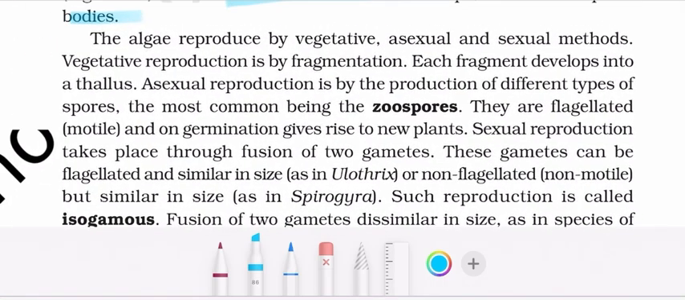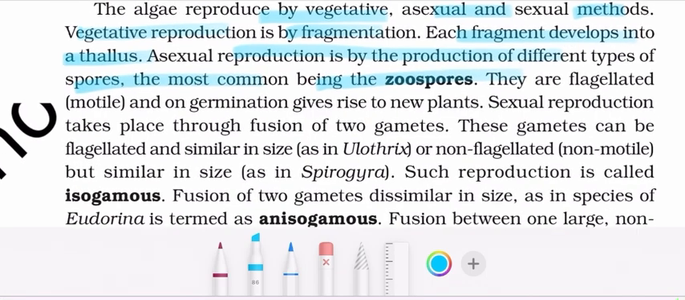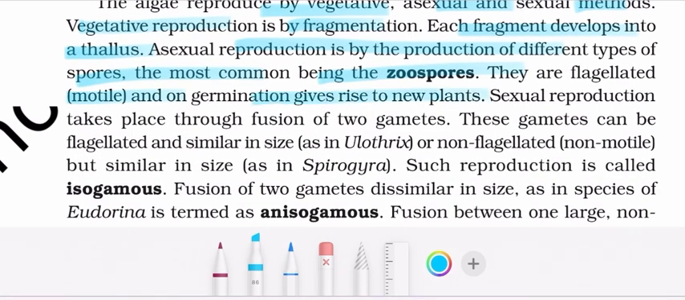The algae reproduce by vegetative, asexual, and sexual methods. Vegetative reproduction is by fragmentation. Each fragment develops into a thallus. Asexual reproduction is by production of different types of spores, the most common being the zoospores. They are flagellated, motile, and on germination give rise to new plants. Sexual reproduction takes place through fusion of two gametes.